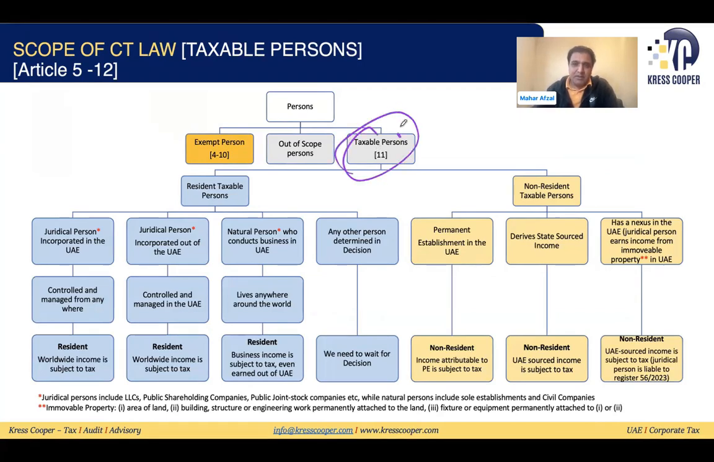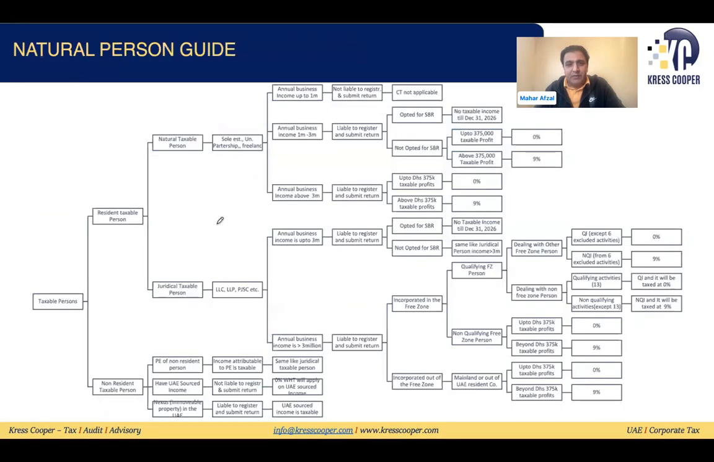These taxable persons can further be classified into the resident taxable person, non-resident taxable persons. In the resident taxable persons, we are discussing here natural persons who are conducting business in the UAE. That natural person are liable to register for corporate tax for their worldwide income related to that business only. We have already discussed this. Moreover, these taxable persons can be a resident taxable person, it can be natural, it can be juridical taxable persons.